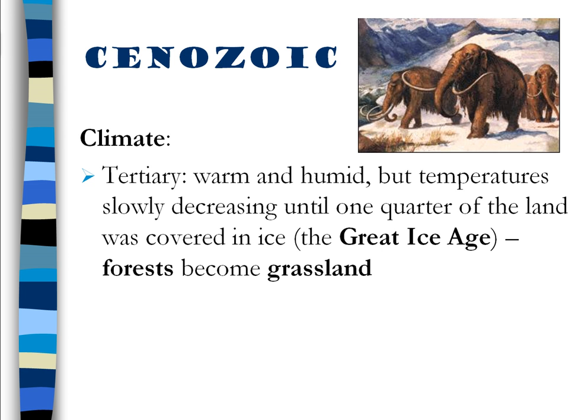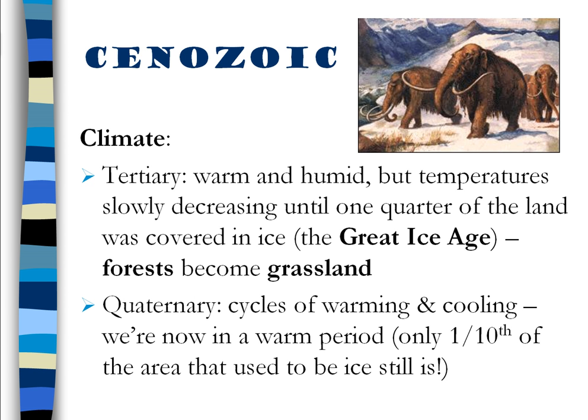Climate in the Tertiary was warm and humid, but then an ice age occurred, and this is the Great Ice Age you see in the movies. Forests turned into grassland, which caused an incredible change in the animals of the time. And in the Quaternary, we cycle back and forth between warm and cold. We are in a warm period. Only a tenth of the area that used to be ice still is.